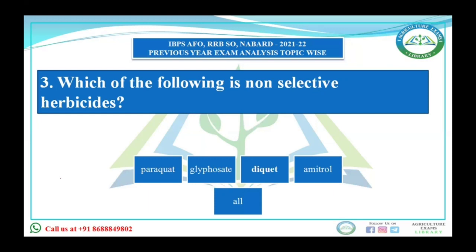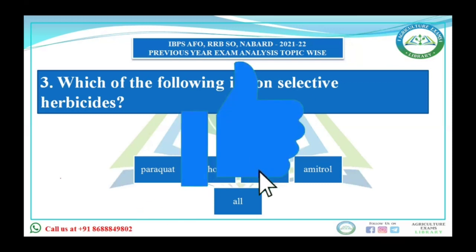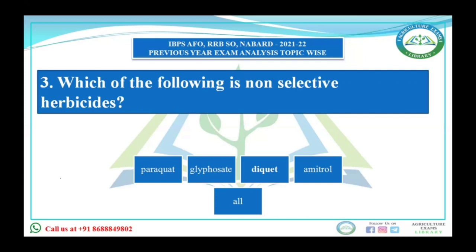Non-selective herbicides kill any species of plant irrespective of weeds and crop. They are used in controlling weeds in roadsides and non-cropped areas. Examples are paraquat, diquat, glyphosate, amitrol. So according to the options, all four are correct, which means all is the answer.